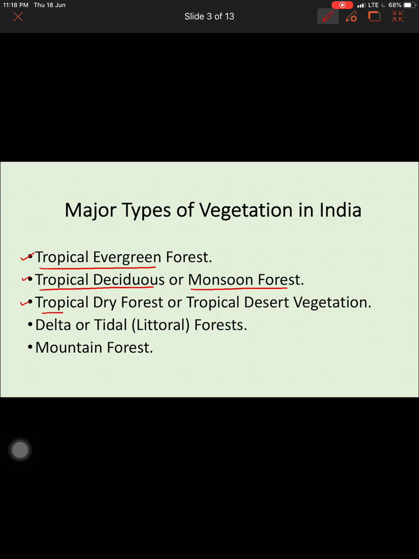Third is the tropical dry forest, which is also known as tropical desert vegetation. Fourth is the delta forest, which is also known as tidal or littoral forests. And the last one is the mountain vegetation or mountain forest. Alright, so these are the 5 major types of vegetation found in India depending upon the climate, soil and relief features.